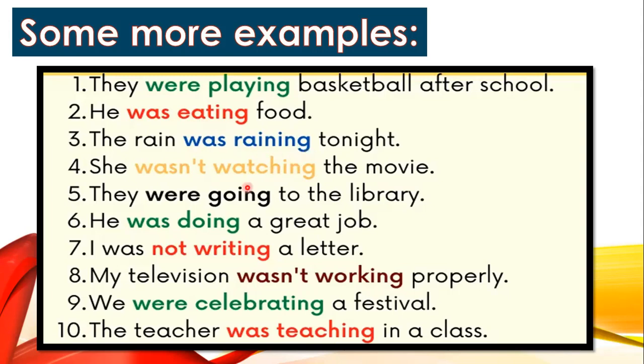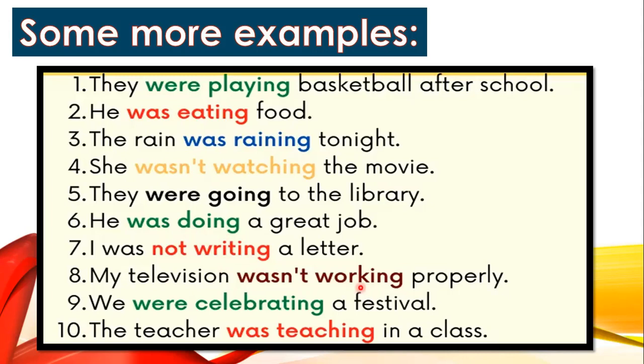Raining. Watch. Watch is the first form of the verb again. Watching. Go. What is the second and third form? Go, went, gone. Right? So I'm not using went and gone. I'm only using go with the ing. Do again. Do is do, did, and done. So I'm only using do with ing. Okay. Everywhere I'm using only the first form of the verb. Write. Write is again my first form of the verb, because it's write, wrote, and written. So I'm using only write, writing.